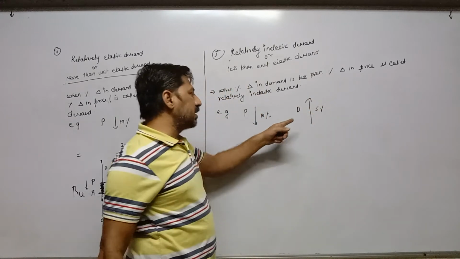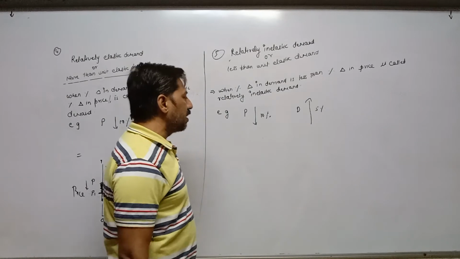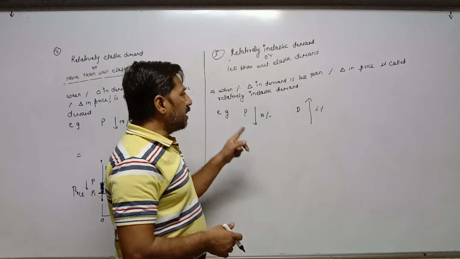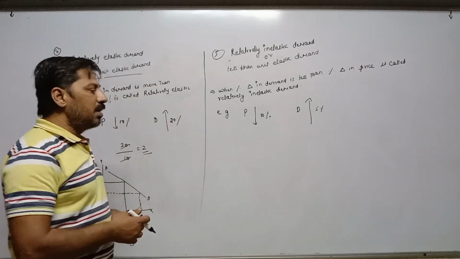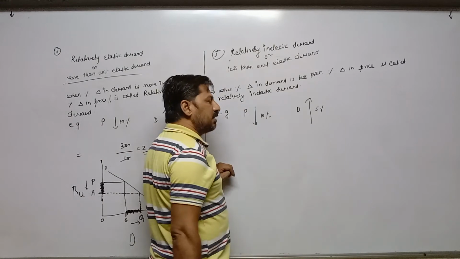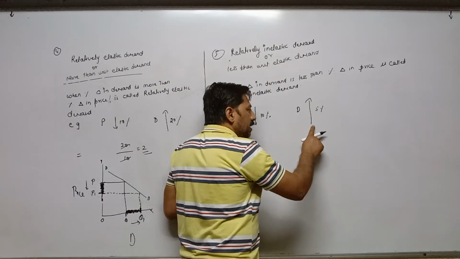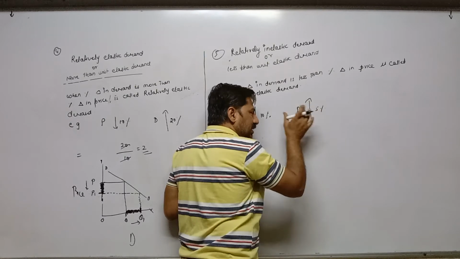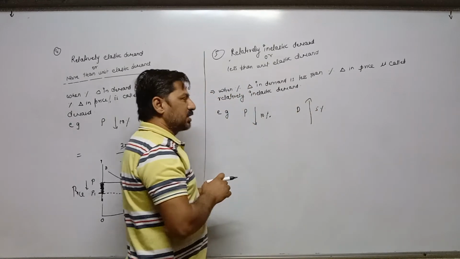No doubt that demand is increasing because there is negative relation between price and demand. But here, in case of price elasticity of demand, we are discussing percentage. Price decreases by 10%, but demand increases by 5%, meaning percentage of demand is less as compared to price.